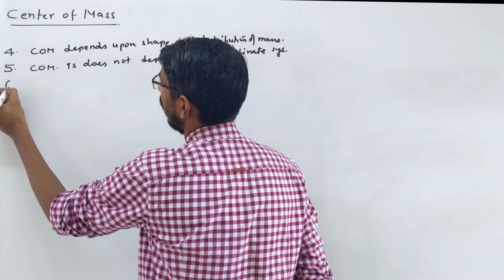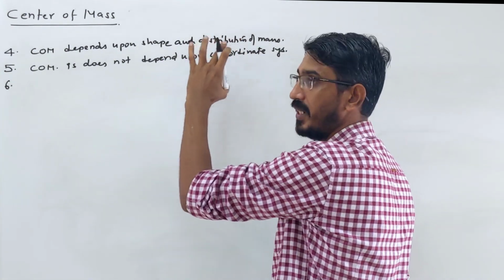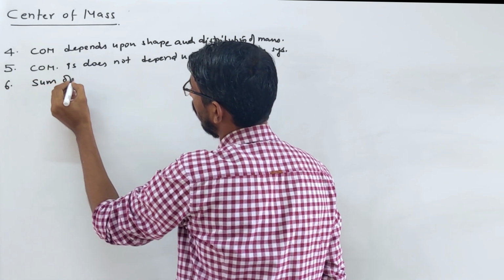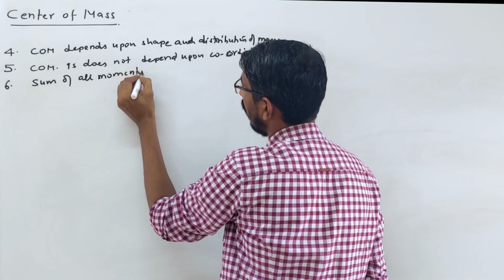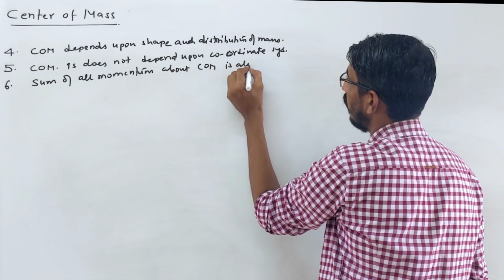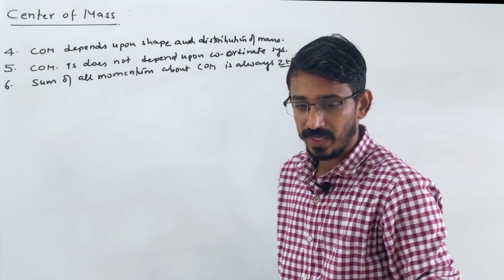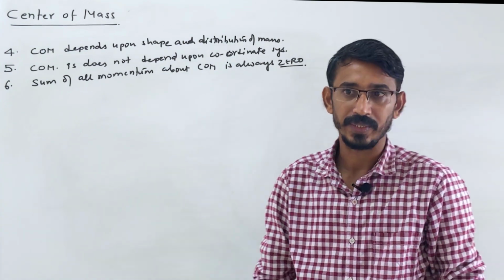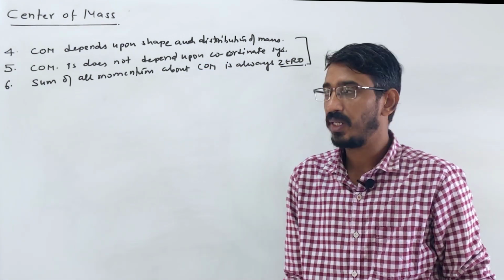Then the last one. These are all numerical properties, so we will discuss them in numericals. Write: the sum of all moments about the COM is always 0. This also we will see in numericals only. If you take the moments about the center of mass of a system, it always becomes 0. So these three properties are numerical types of properties. We will see numericals to understand them. For right now, just note them down.